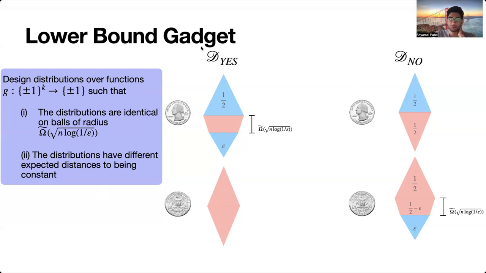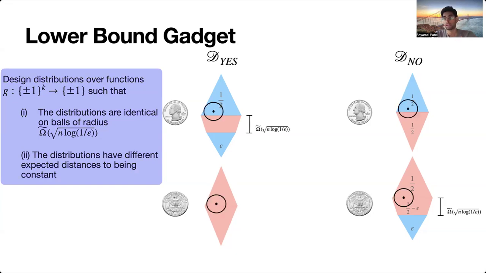And how do we draw from the first one, D_S? We'll flip a coin. If it's heads, we'll take this first function, which think of the blue values as being +1 and the red values as being -1. So this function is +1 on the top half, and the bottom epsilon mass is also +1. And the middle layers of the cube are -1. If we flip tails, though, then we'll just output the all -1 function. Similarly, for D_no, if we get heads, we'll output the majority function. If we get tails, it'll be +1 on the bottom epsilon layers and -1 on everything above it. Now I need to convince you that we have these two properties.